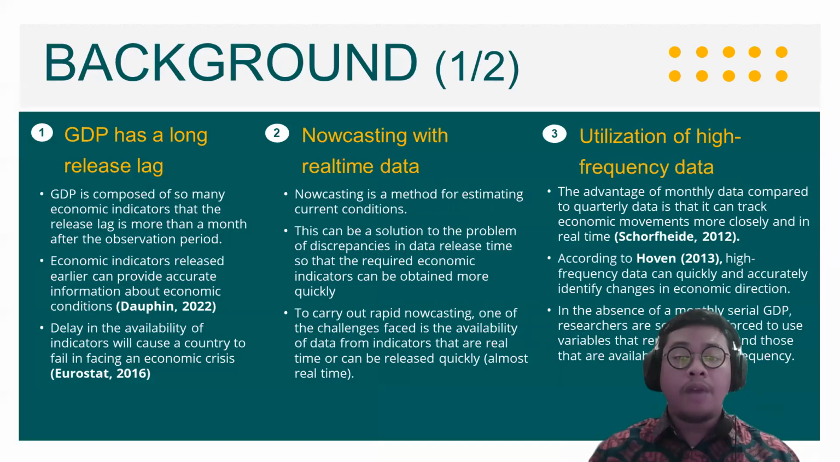The background of our research is that GDP has a long release lag because it is composed of so many indicators. If economic indicators are released earlier, they can provide accurate information about economic conditions. On the contrary, a delay in the availability of indicators will cause a country to fail in facing an economic crisis. Nowcasting with real-time data is the solution to get a faster estimation of economic conditions, and using high-frequency data will improve the quality of the nowcasting.